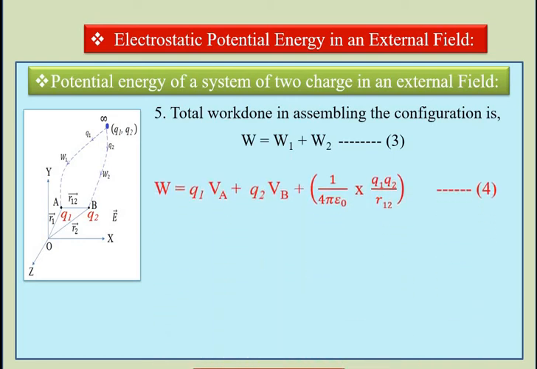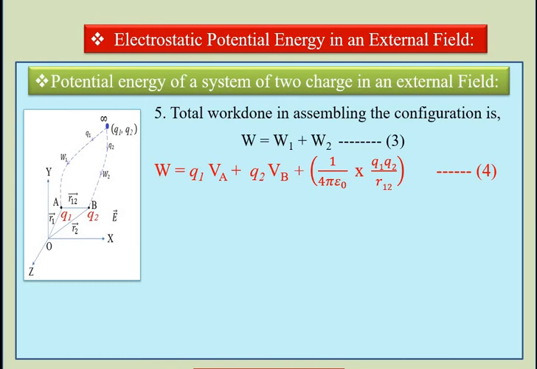Putting the values of W1 and W2: W1 is the work done in bringing the charge Q1 from infinity to point A, which is Q1 into VA, plus W2, the work done in bringing the charge Q2 from infinity to point B. At that time, two fields affect the charge Q2, the external electric field E bar and the field due to the charge Q1.